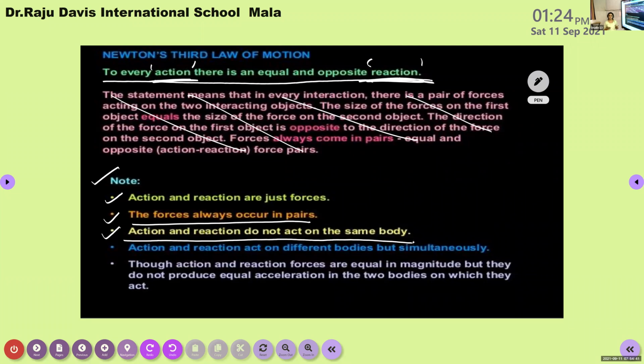Normally, we do not beat or pinch ourselves. We do all these kinds of activities on a second body. So action and reaction do not act on the same body. The next point: action and reaction act on different bodies, but how? It occurs simultaneously. If and only if your action comes, then only the reaction force occurs. So action and reaction act on different bodies, but simultaneously.